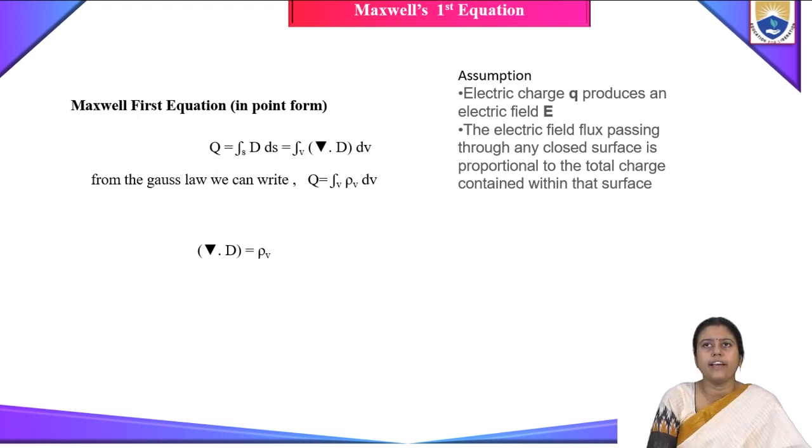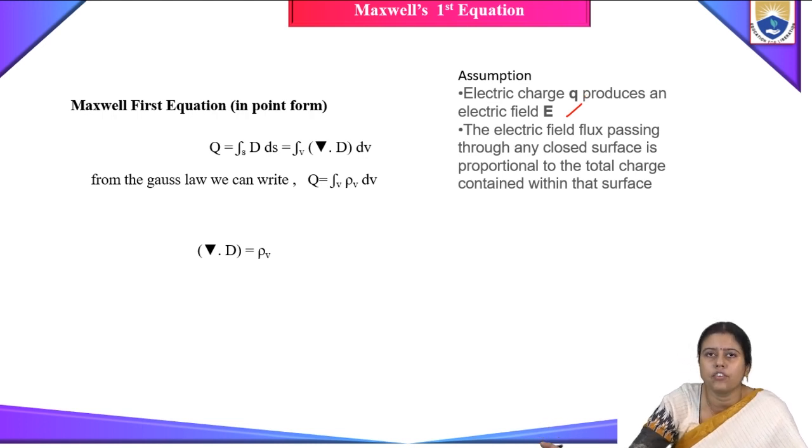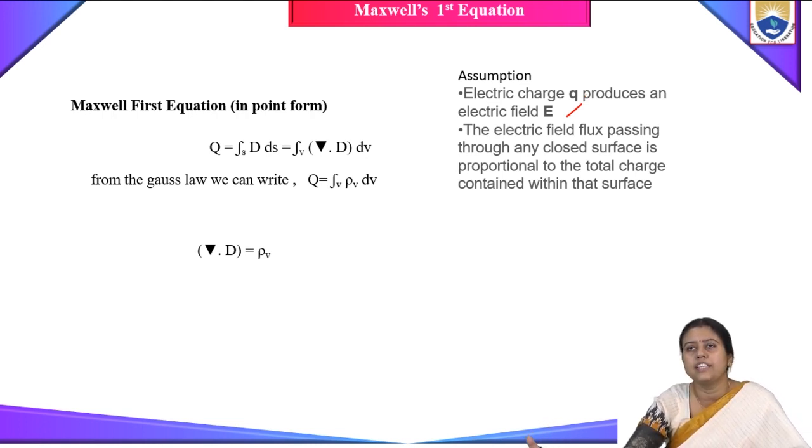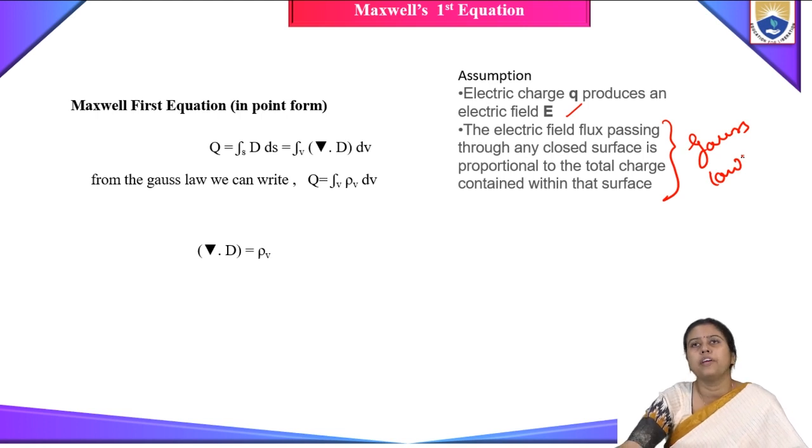So if we are taking some assumptions here, what are the assumptions? Electric charge Q produces an electric field E. We are thinking that the electric field is constant and the number of charges Q produces the electric field E. Electric field flux passing through any closed surface is proportional to the total charge content in the surface. So we also assume the Gauss law is applicable here, and then only we can prove Maxwell's first law or Maxwell's first equation.